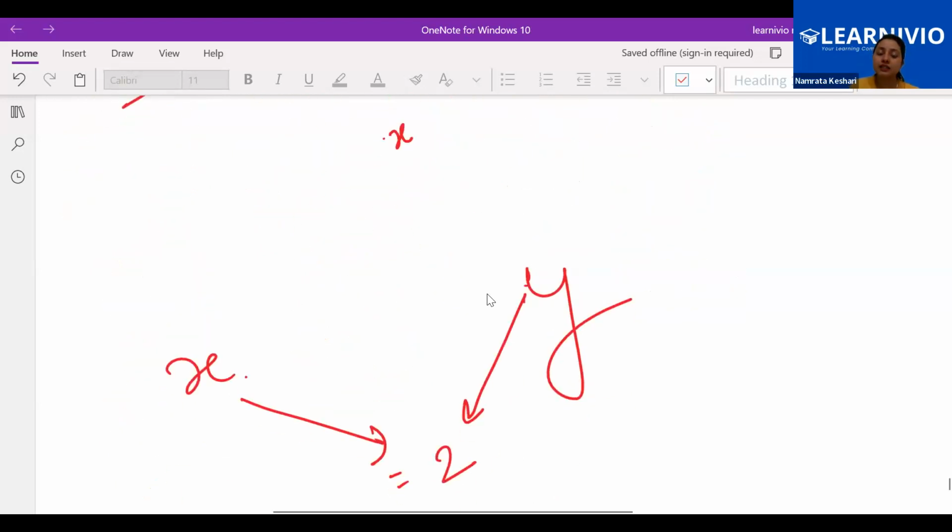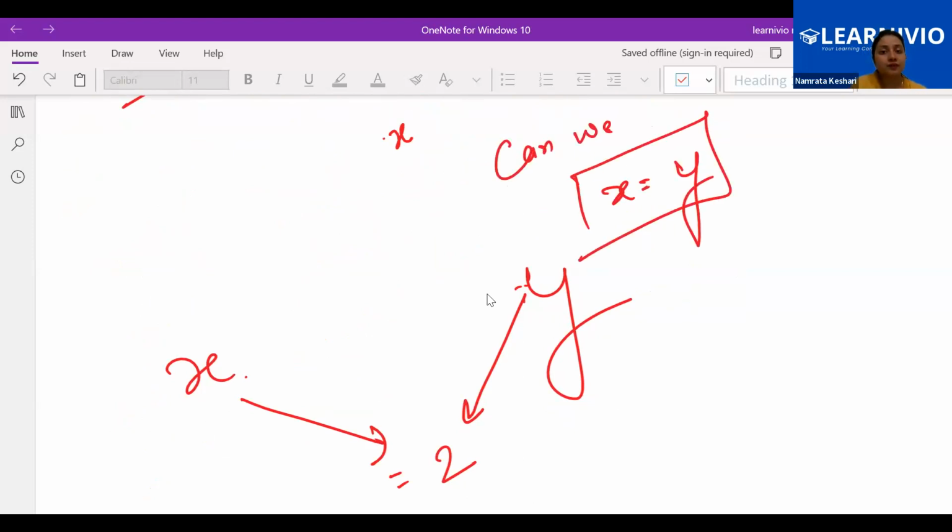If x and y are two different things which are equal to the same thing, that means x is 2 and y is also 2. So can we say x is equal to y? Can we? Yes or no? Yes, ma'am. That's what the statement says. We will be using the statement as it is while solving questions. Okay, we have solved the problem.